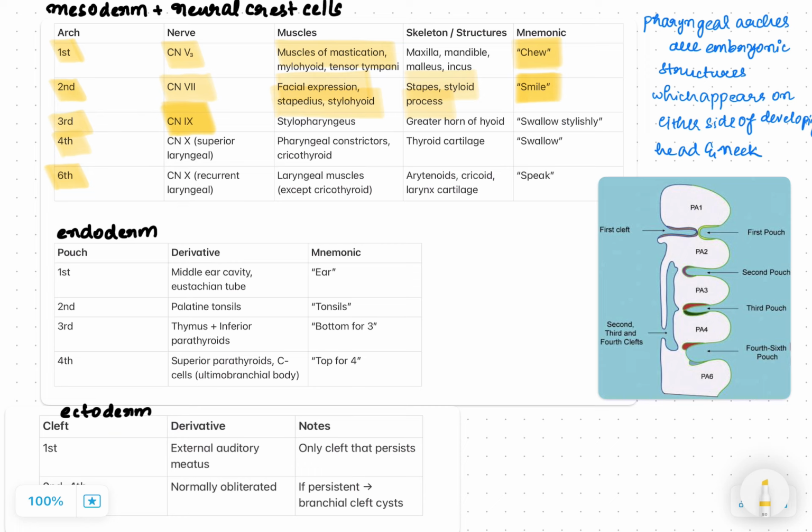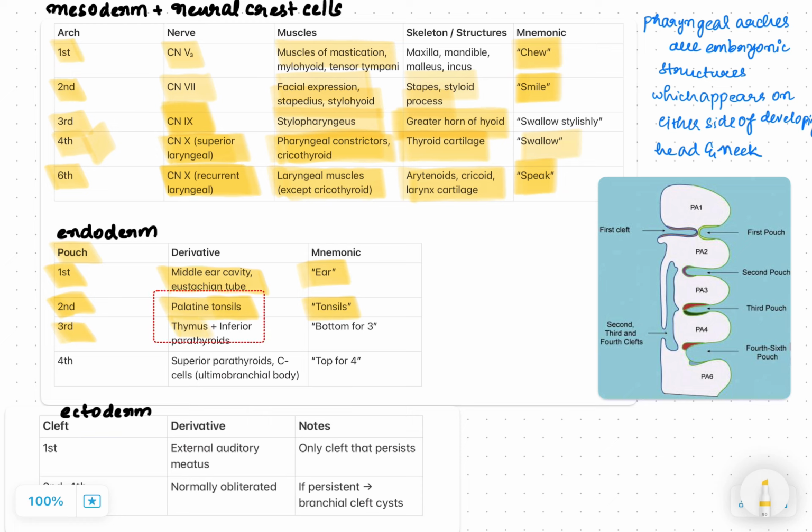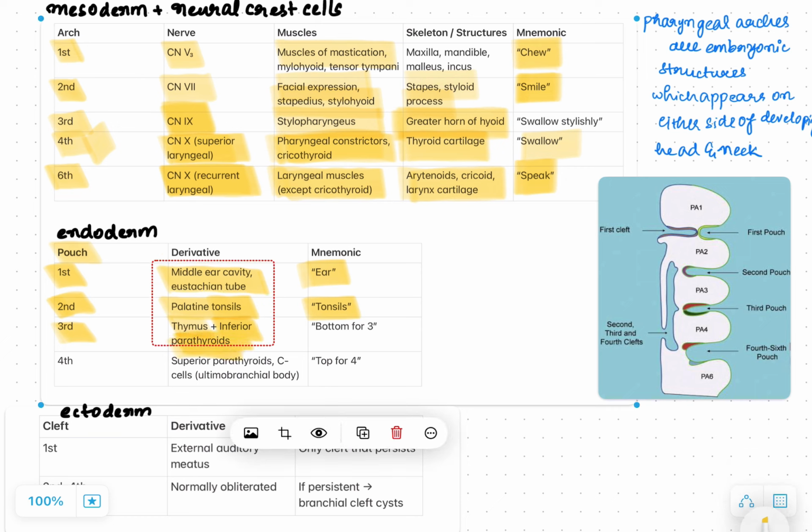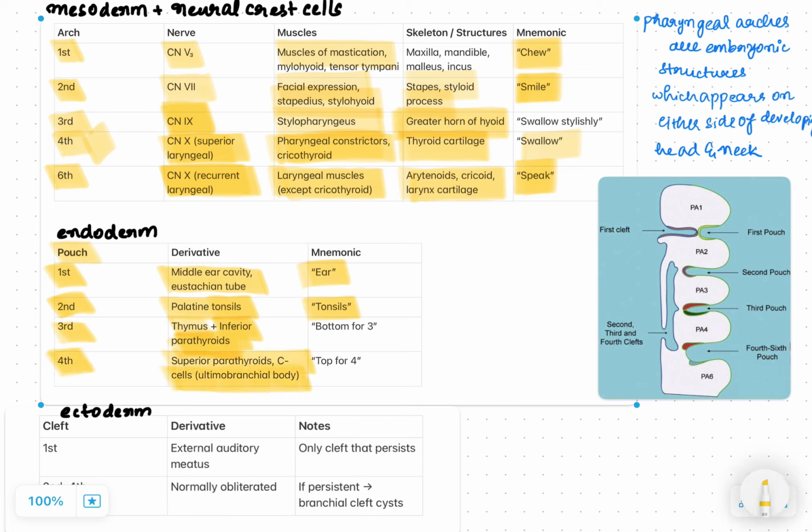Next is the pharyngeal pouches. The derivatives of the first pouch are the middle ear cavity and eustachian tube. You can remember this with the mnemonic of ear. Second pouch gives the palatine tonsils, so the mnemonic is tonsil. Third pouch gives the thymus, and it is important to remember that the inferior parathyroid is formed from this structure, not the superior parathyroid. Fourth pouch forms the superior parathyroid and the C cells, that is the ultimobranchial body.